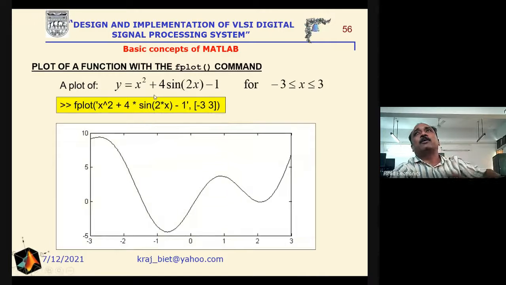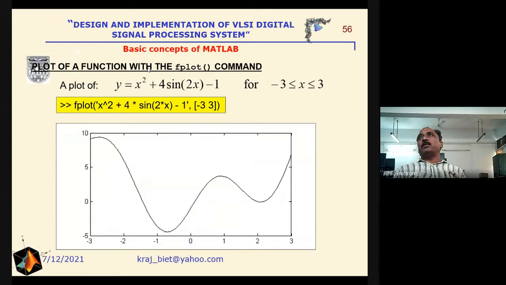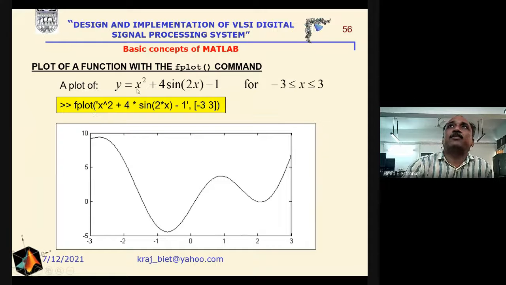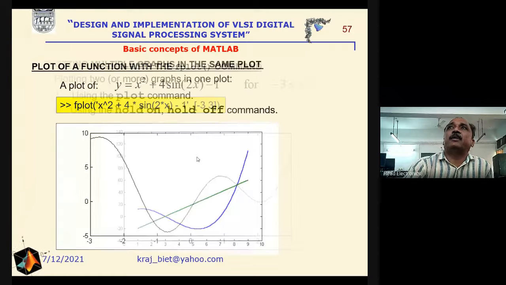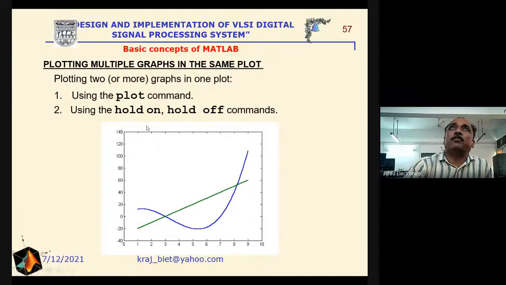Now suppose we consider the example of the function y is equal to x square plus 4 sine x minus 2, where x lies between -3 to 3. Then fplot: first describe the function, whatever the function is, and then the range -3 to 3. We will get this response. Using the fplot command, we can directly plot the function.